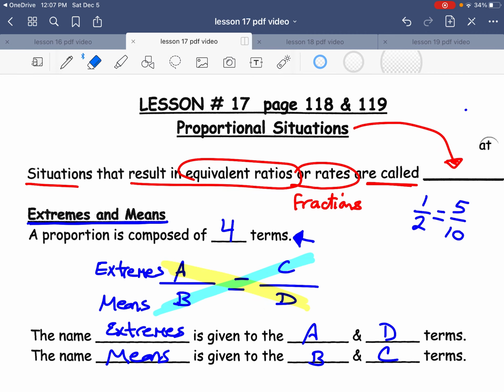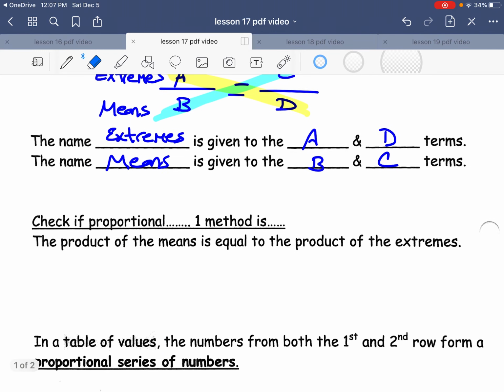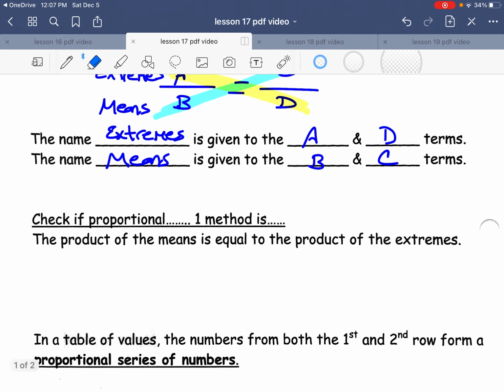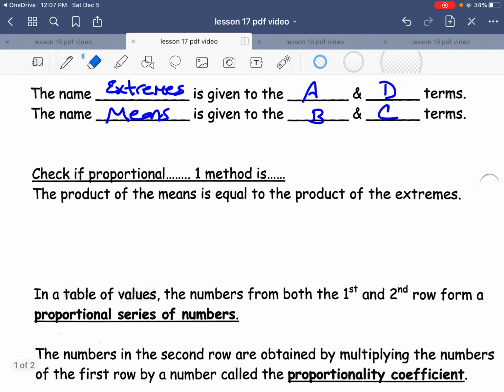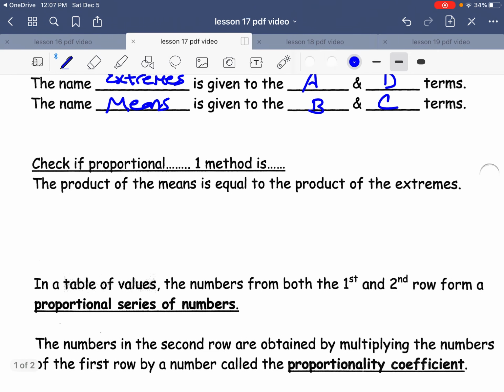Now this is also a nice easy way to check your work. If the numbers are nice and easy for you to verify, and you want to compare 2 fractions, 2 ratios, 2 rates, I'm going to use my really easy one here again.